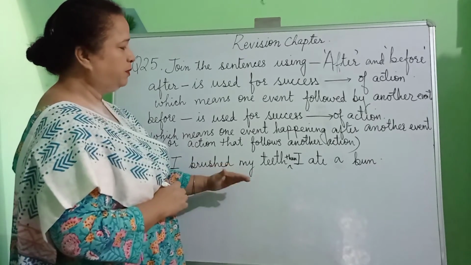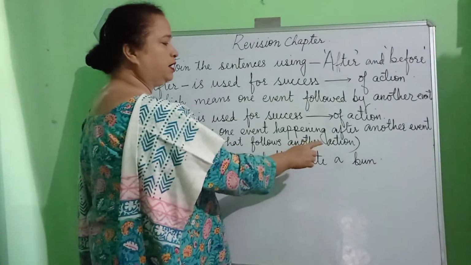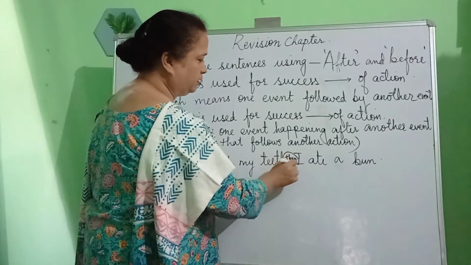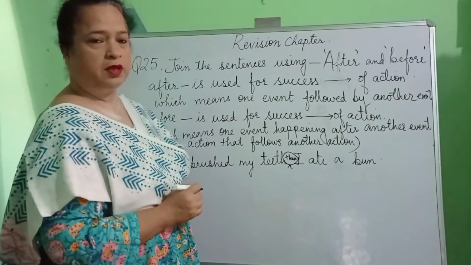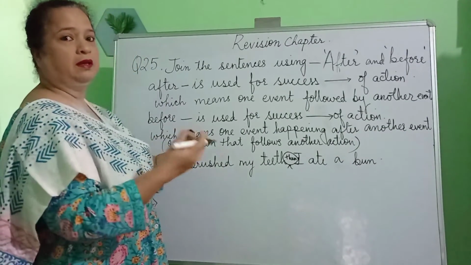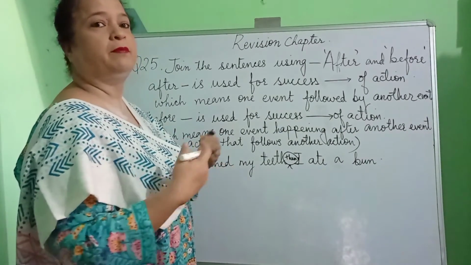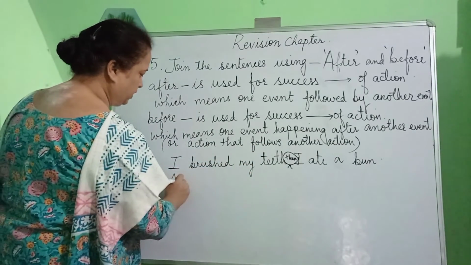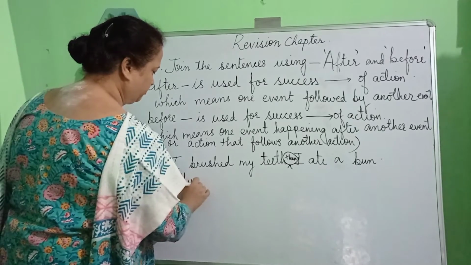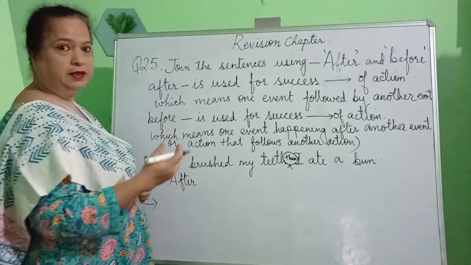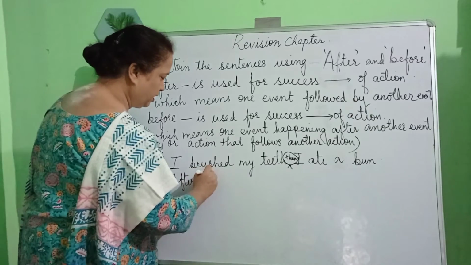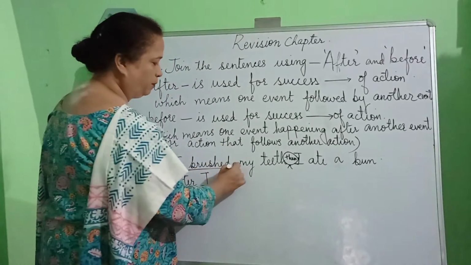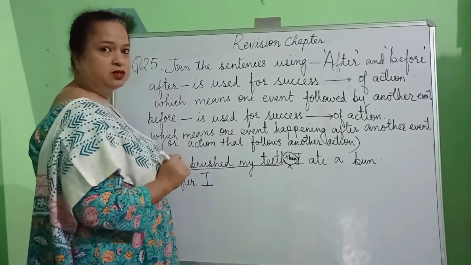I brushed my teeth, then I ate a bun. In some sentences, you may find the word then. Okay? Then means tabhi. Like I did something, uske baad maine kuch kiya. Okay? So what do we do? We begin our sentence using the word after. After means baad mein. So after I, what is the first action that we did in the sentence? Brushed my teeth. This was the first action that was done.